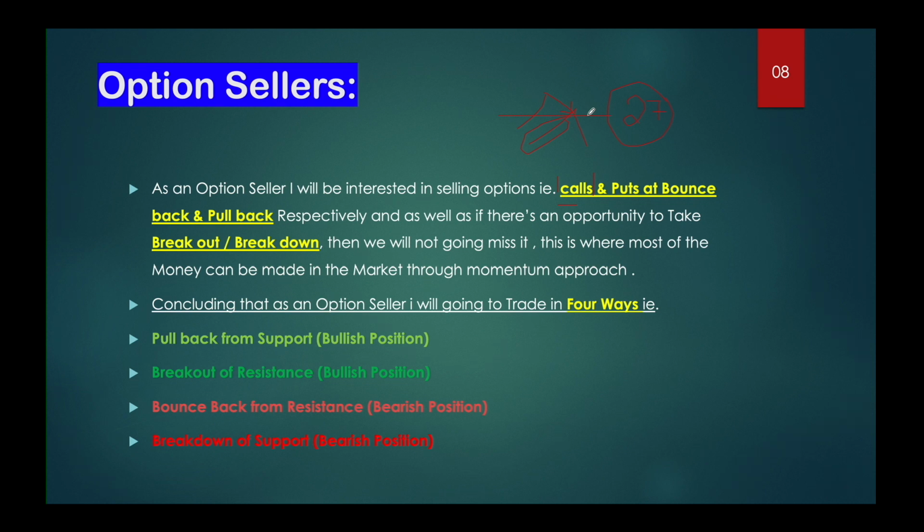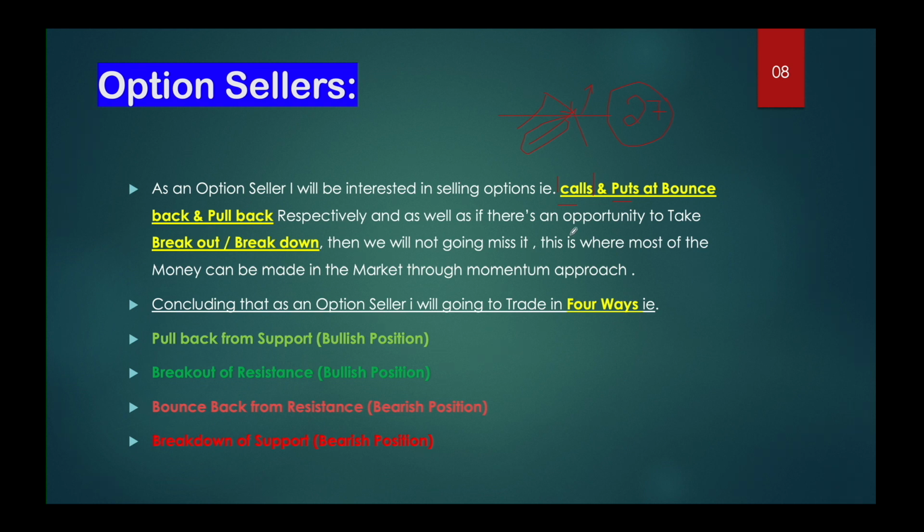If the market is in a bullish direction, every dip is a buying opportunity. So we are not going to buy the calls, we're going to buy the futures, and as well as we're going to short the puts at this point. When a pullback is happening towards 27, we're going to buy the futures and short the puts. This is what it means.